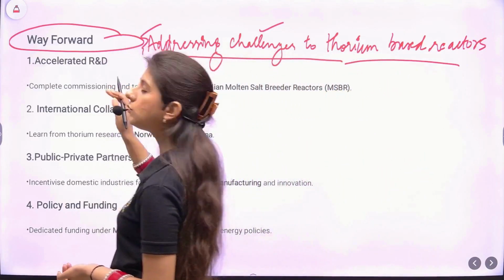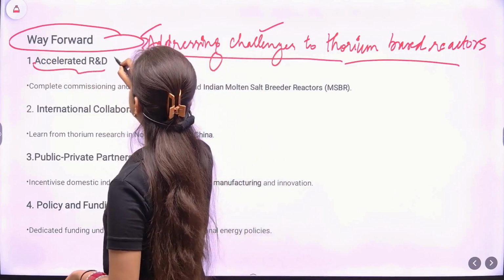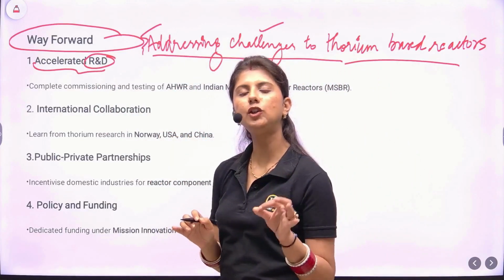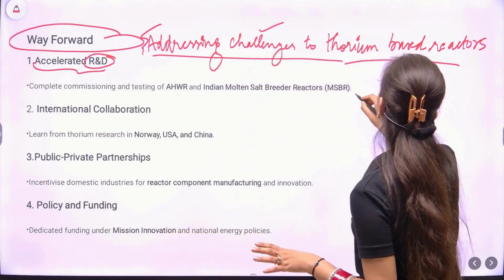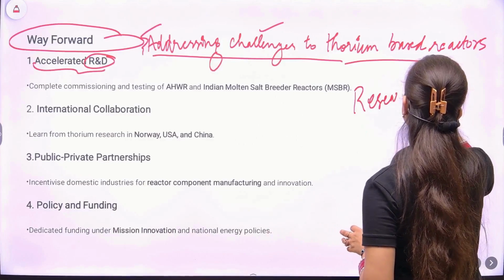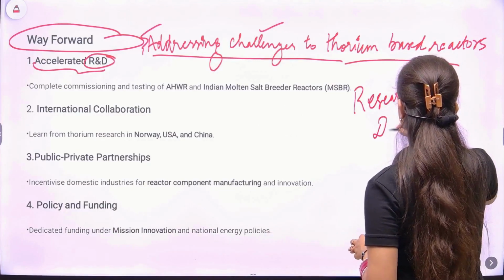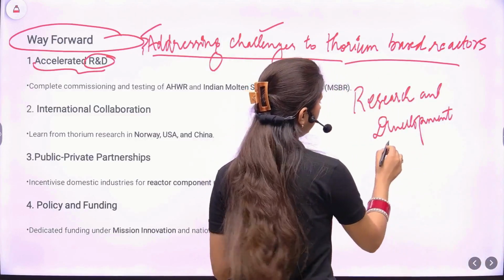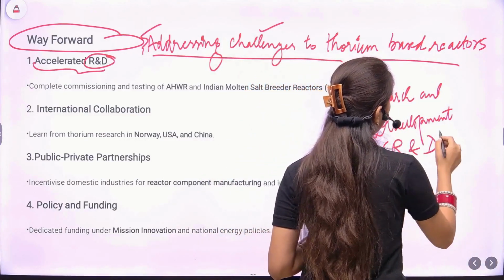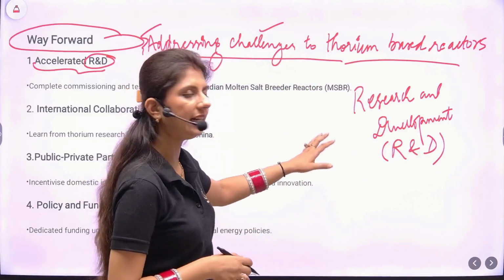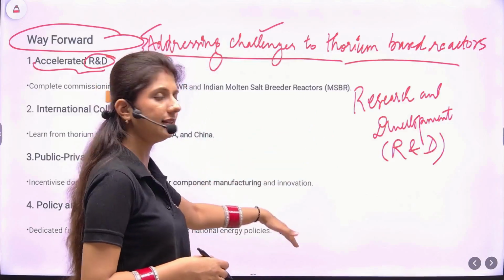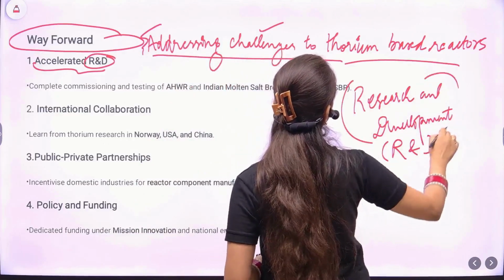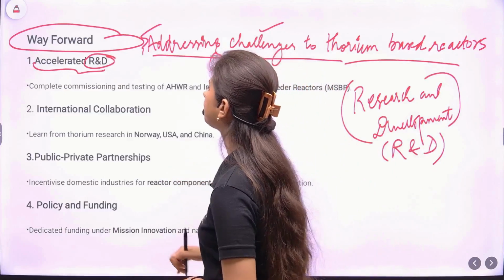Next, when students write this subheading, they use this short form R&D. Before using any short form, you need to mention the full form first. For example, you will write research and development as a full form, then you will write R&D in brackets. And after mentioning it once, if the need arises, you can use R&D in the future in the answers. But at least once you need to mention the full form, and only then can you use this short form in the answer.